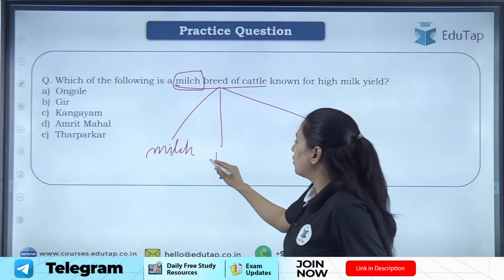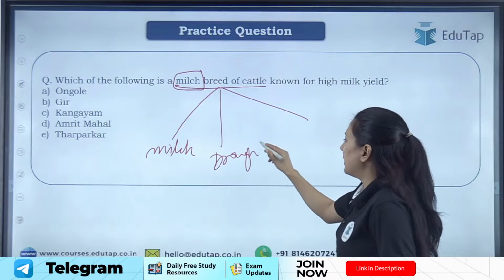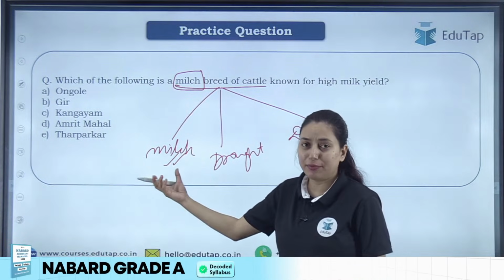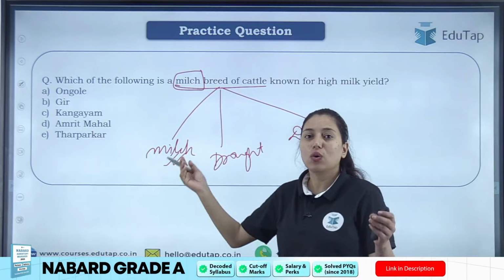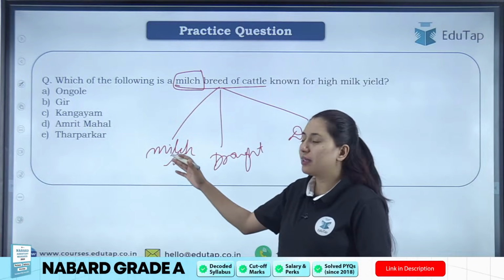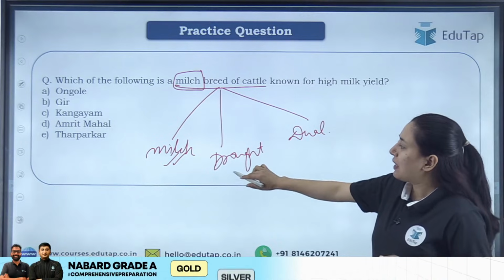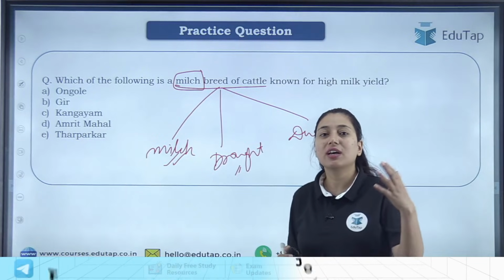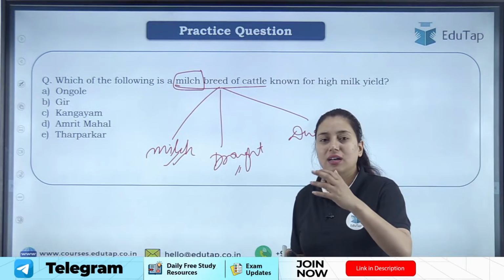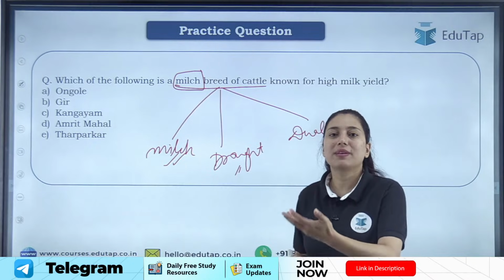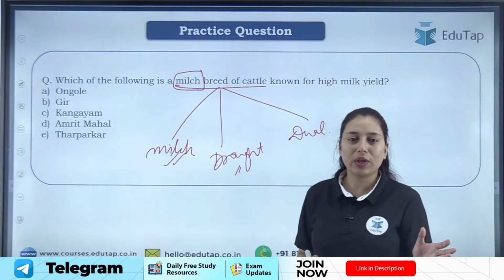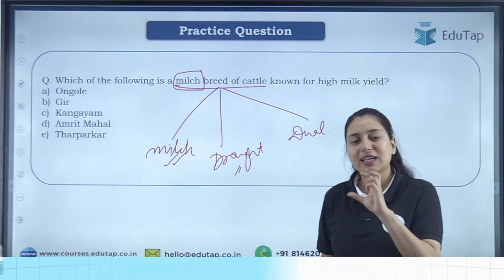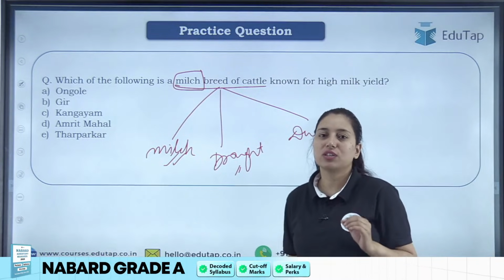Then we have draught breeds, which are not good milk yielders but can be used for tasks like plowing in agriculture.